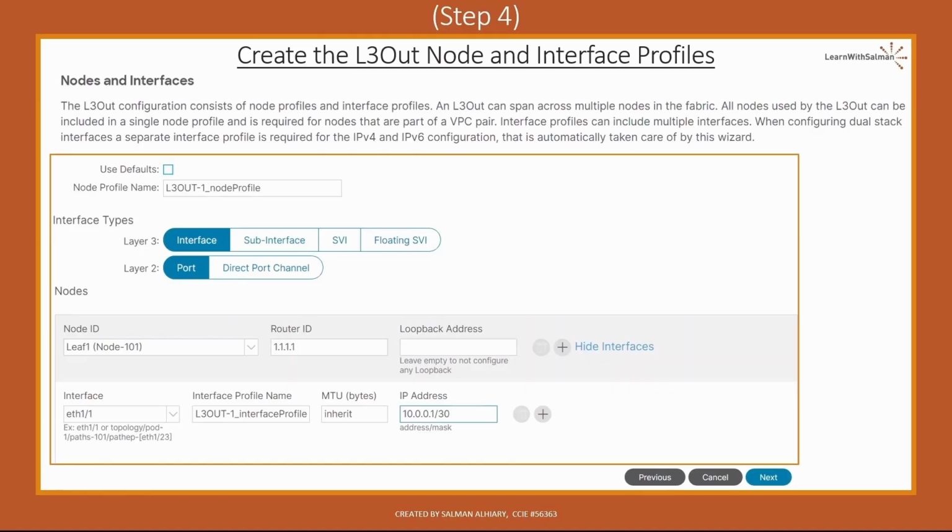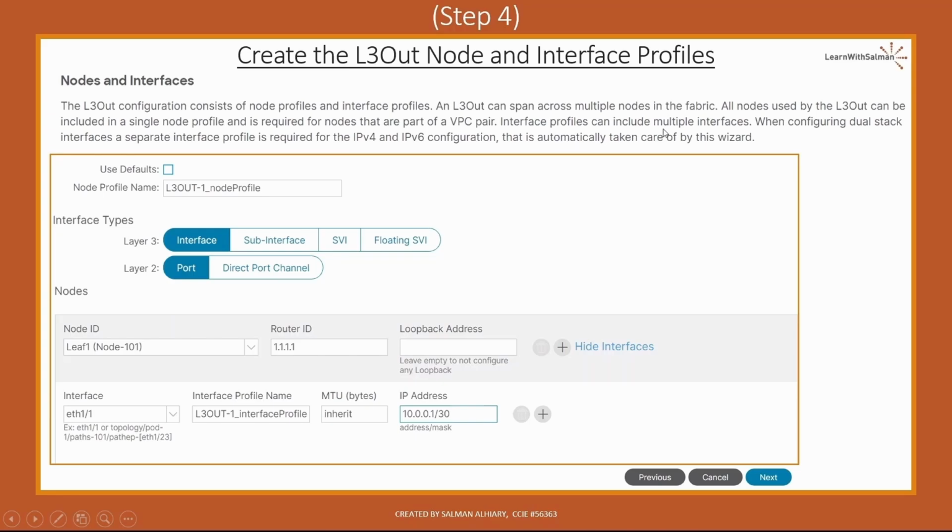In step 4, we create the L3Out node and interface profiles. The L3Out configuration consists of node profiles and interface profiles. An L3Out can span across multiple nodes in the fabric. All nodes used by the L3Out can be included in a single node profile, and this is required for nodes that are part of a VPC pair. So it's required to have the VPC pair nodes in one single node profile, okay?